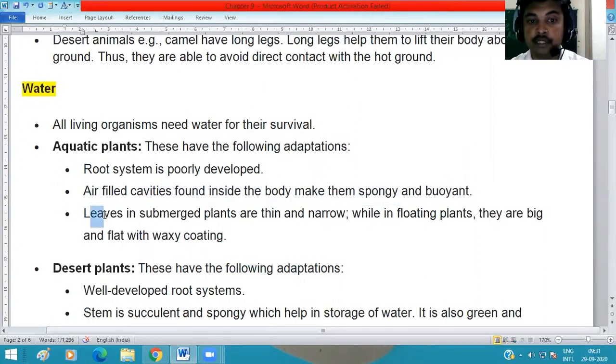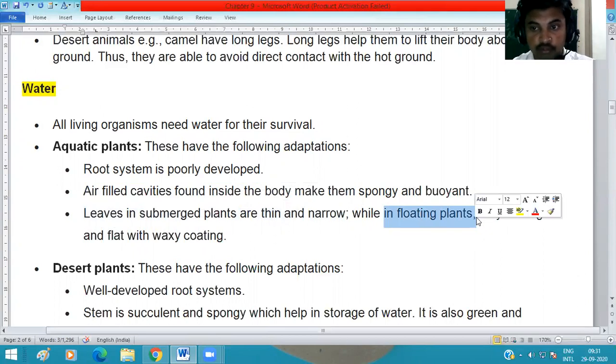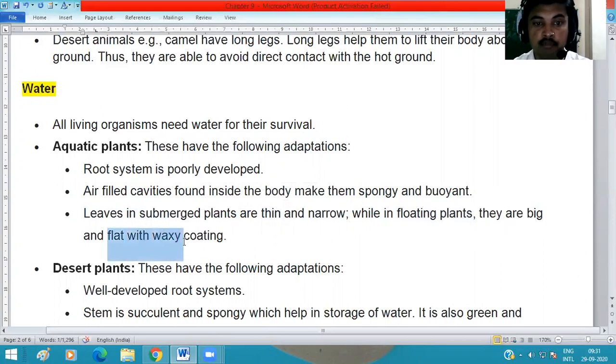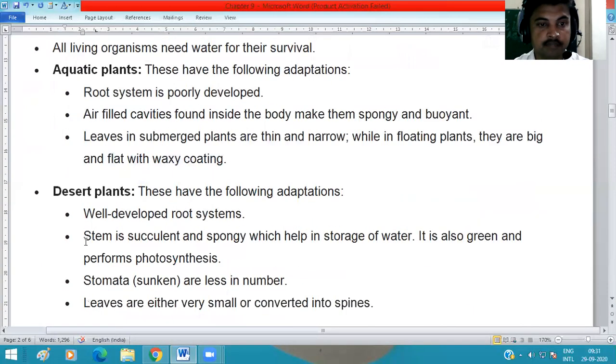And leaves in submerged plants. Submerged means the plants are immersed in the water. These types of plants are known as submerged plants. They sink into the water. Okay, they have thin and narrow leaves. But the floating plants that float on the surface of the water have big, flat leaves with a waxy coating.